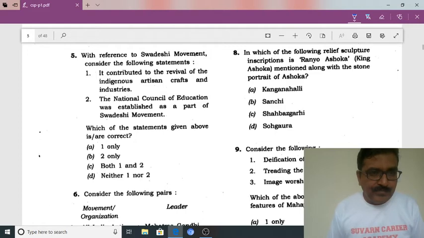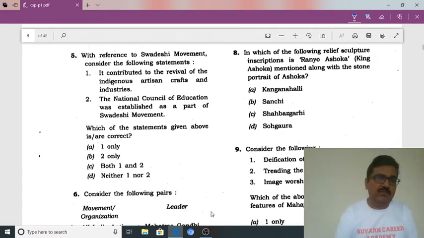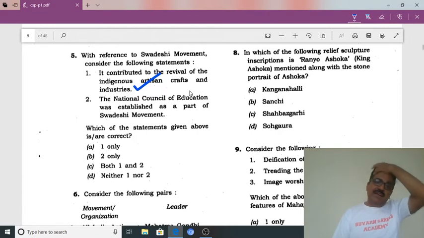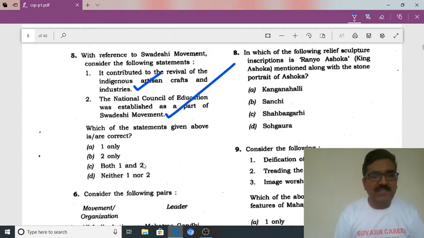With reference to the Swadeshi movement, consider the following statements. It contributed to the revival of the indigenous artisan crafts and industries. This is correct because it gave a chance to artisan crafts and local industries. The second one is that the National Council of Education was established as a part of the Swadeshi movement. This is also correct. So the answer is C.